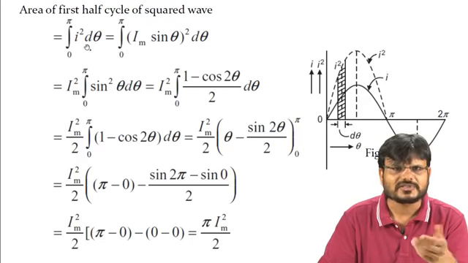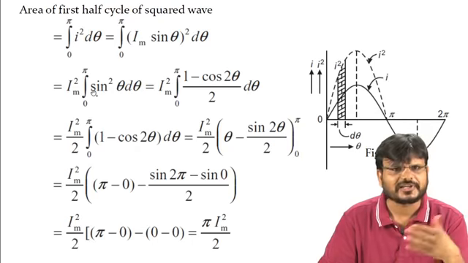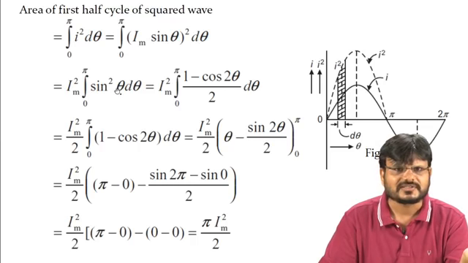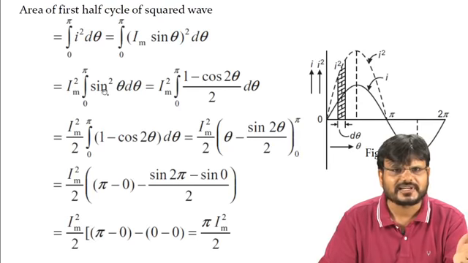Just put the value of i equal to Im sin theta t. Squaring this, it is Im square sin square theta d theta. Im square can be taken outside of the integration. This sin square theta can be written as 2 sin square theta upon 2, meaning just multiplied by 2 and divided by 2.